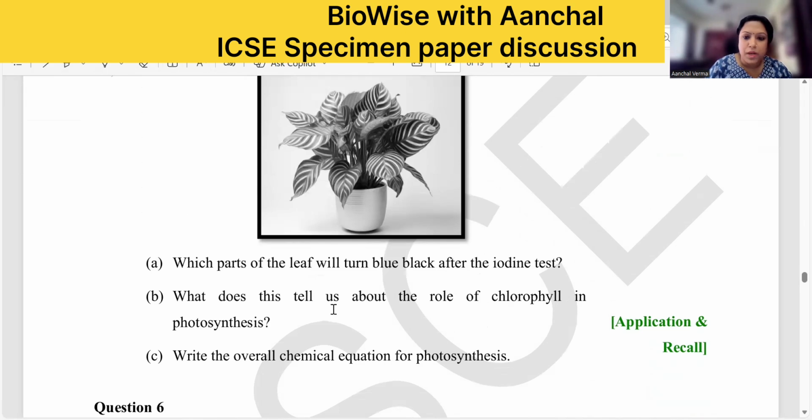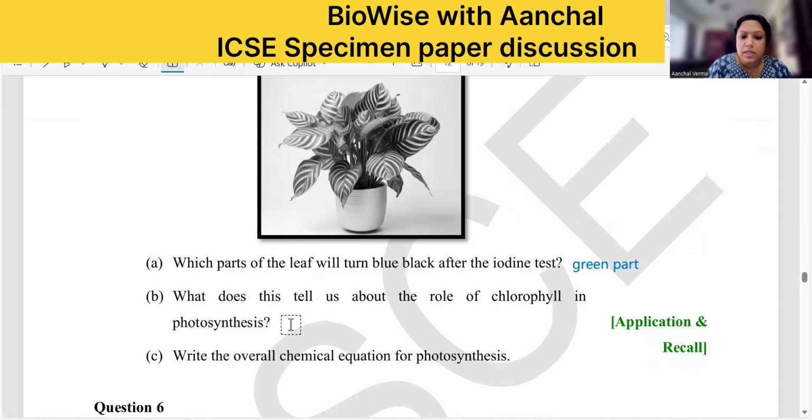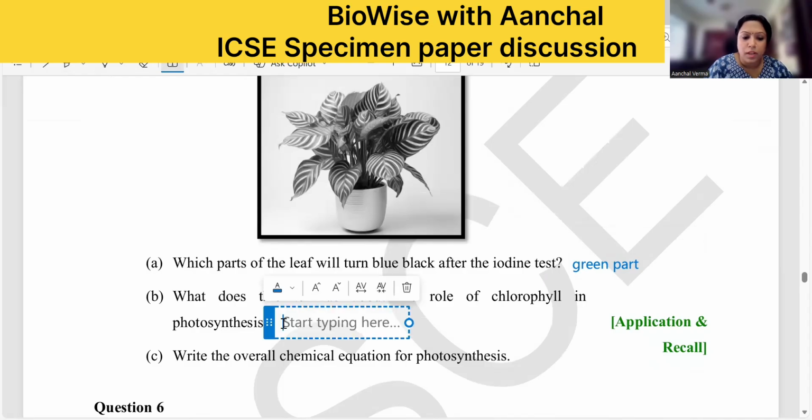Now tell me which part? It will be the green part. Variegated means the leaf has a white part and a green part. So which part will show a positive test for starch, that is blue-black coloration? In the iodine test, the green part of the leaf will show the coloration. What does this tell us about the role of chlorophyll in photosynthesis? Chlorophyll is important for photosynthesis.